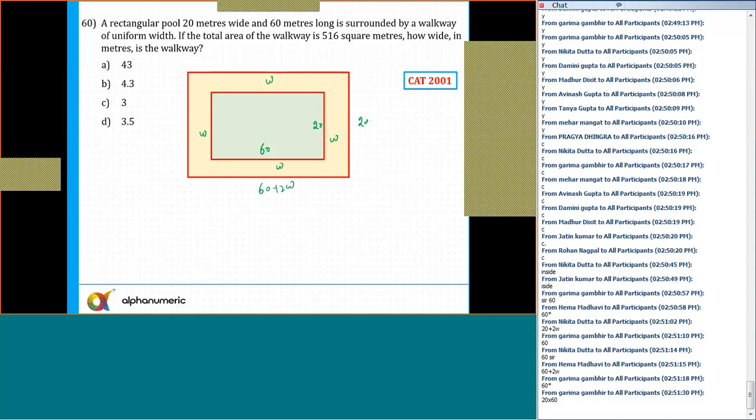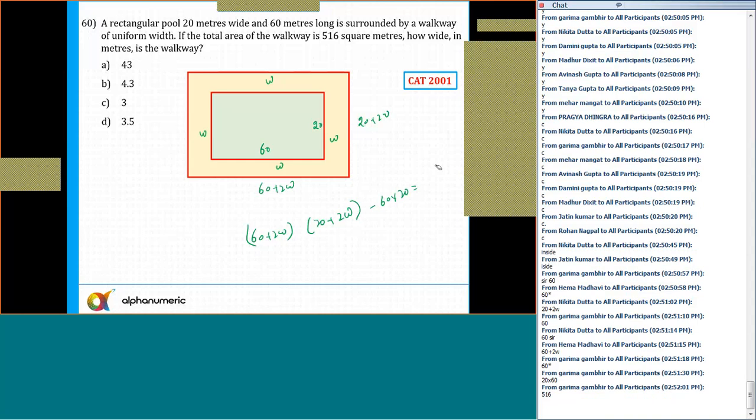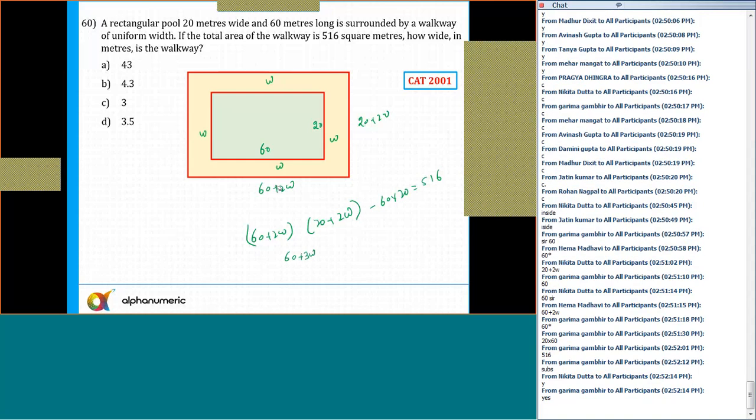And the width of the outer one is equal to 20 plus 2W. So we know that 60 plus 2W into 20 plus 2W minus 60 into 20 is equal to 516. Then solve this and you'll get the value of W. Or you can substitute the values from the options also, isn't it? So you can use the options, and otherwise you can solve it here.